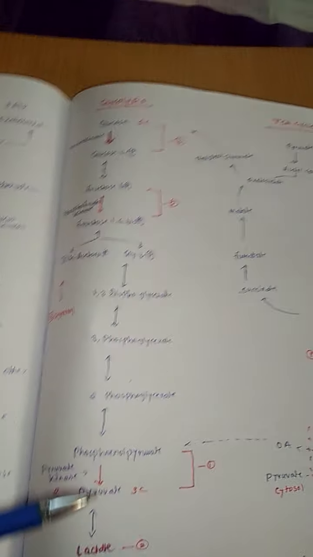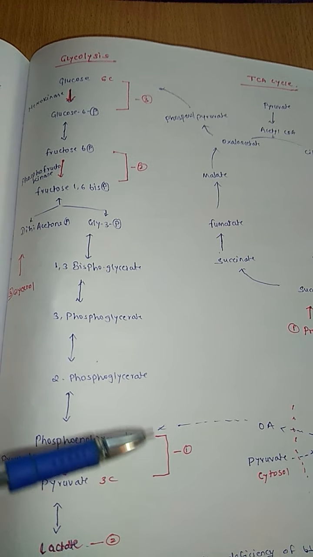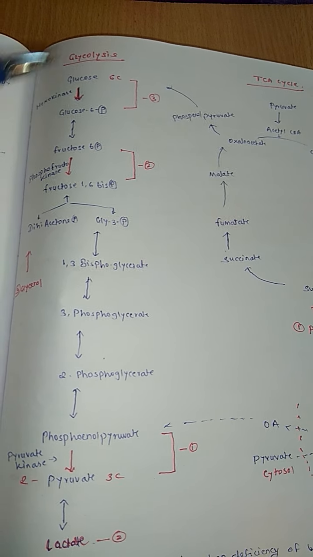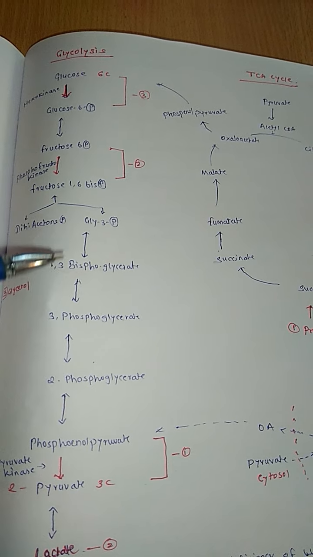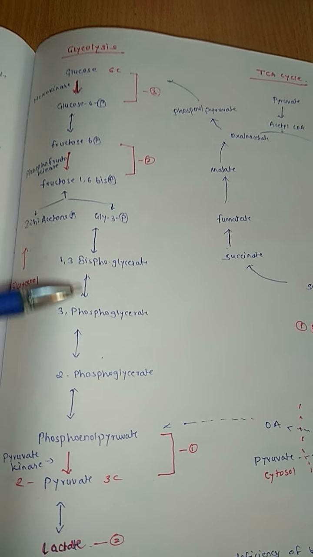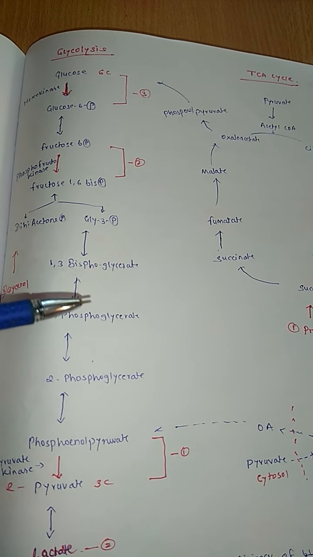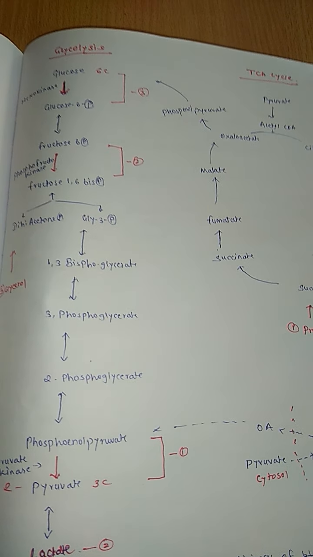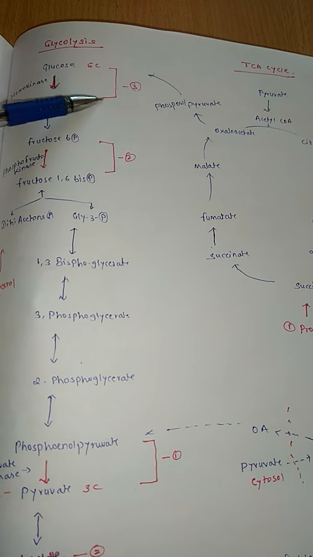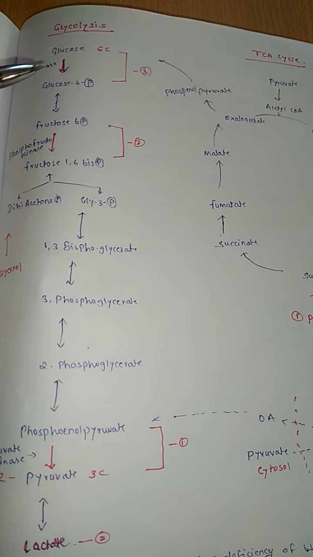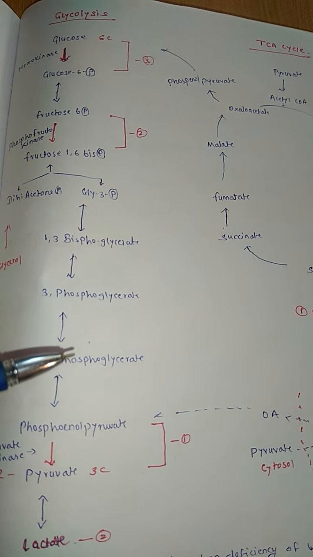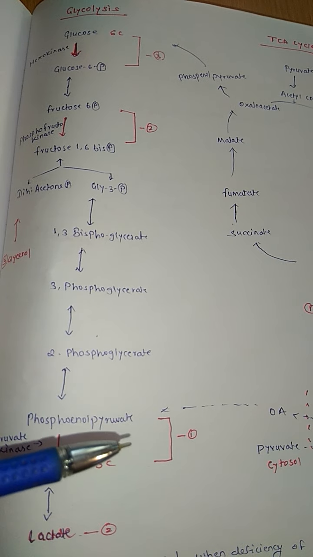reversible. But these three reactions will not contain the same enzyme as in glycolysis. Otherwise, all these other seven reactions will be the same, and those contain the same enzymes as in glycolysis, whereas these three steps will not contain the same enzyme as that in glycolysis in gluconeogenesis. So you have to remember these three